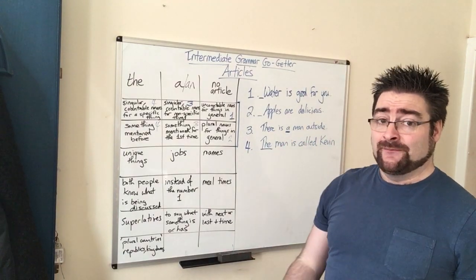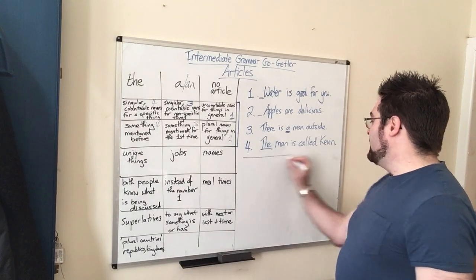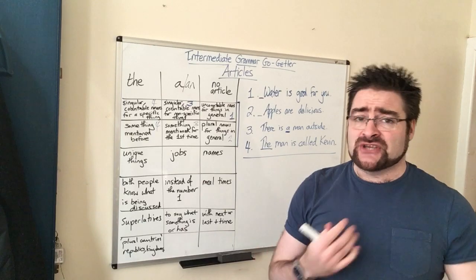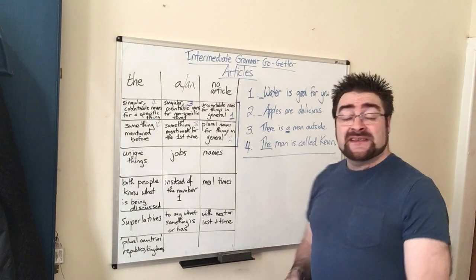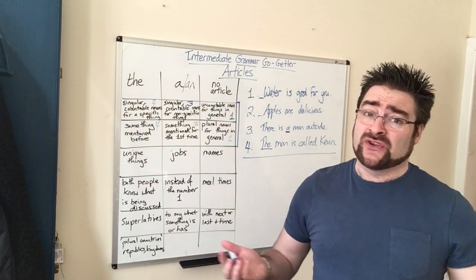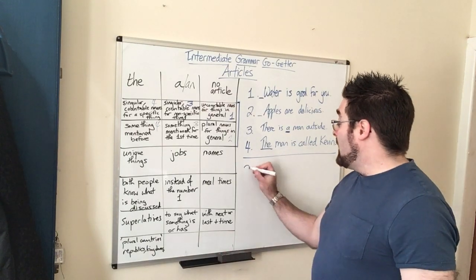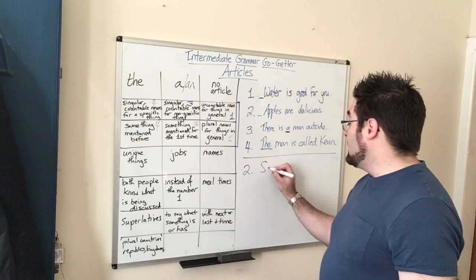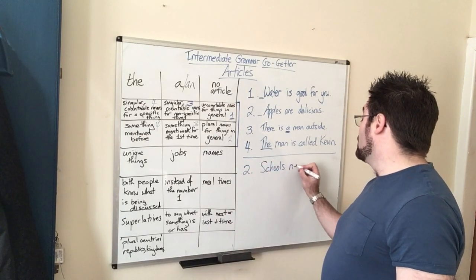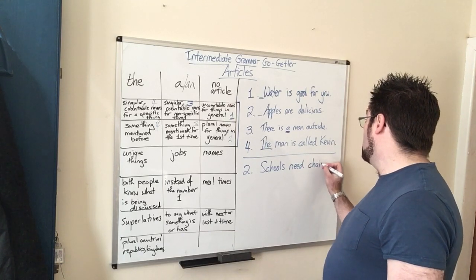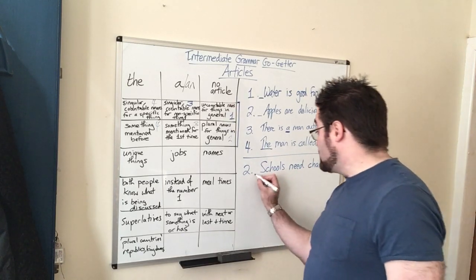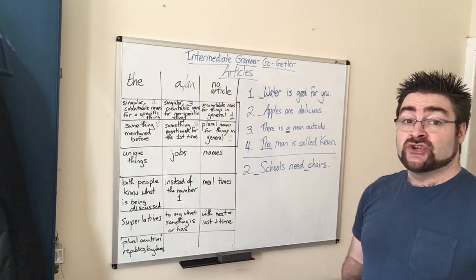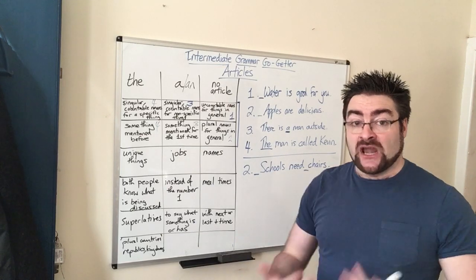A man called Kevin. Now, I'm going to give you one more example of this, just because this is a really important thing to understand about articles. Alright? And this is my favourite example. I use this all the time when teaching articles. So, I'm going to start off using chairs. Chairs is going to be my noun. Okay, and I'm simply going to start with schools need chairs. Notice that I'm talking about schools in general, chairs in general. So there is no need to put an article here.